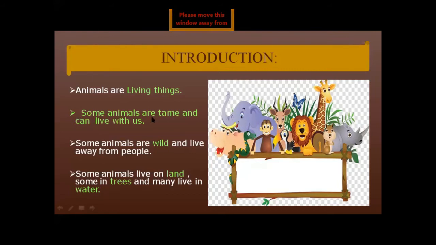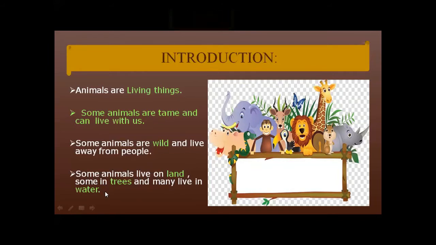Line number 2: some animals are tame and can live with us. Today I will discuss the tame animals with you. Some animals are wild and live away from people. As I have shared, some animals are tame and some animals are wild, and wild animals live away from people. Some animals live on land, some in trees, and many live in water.